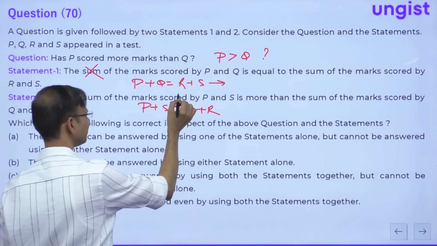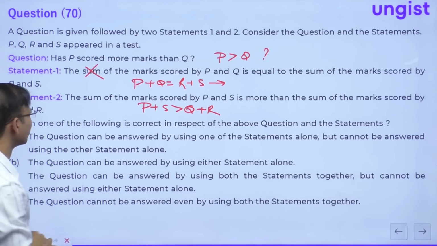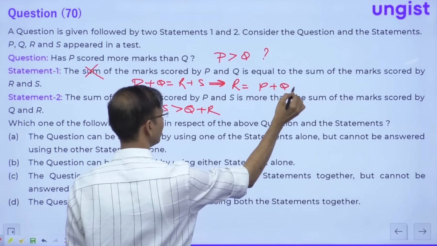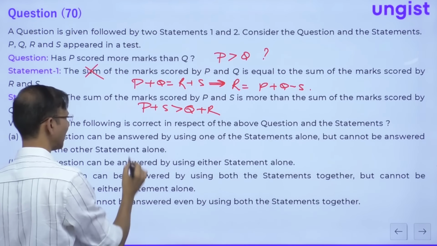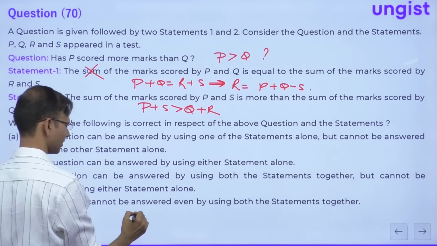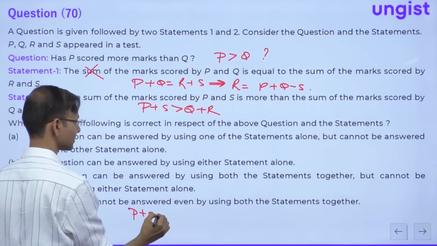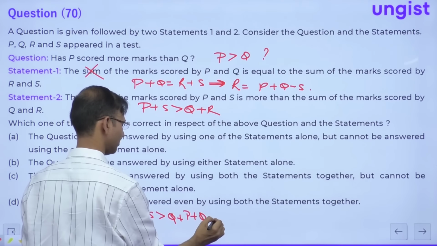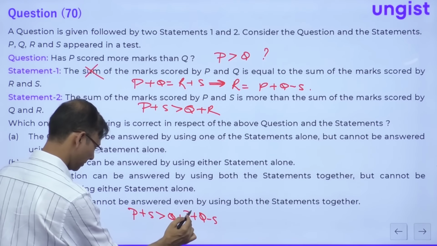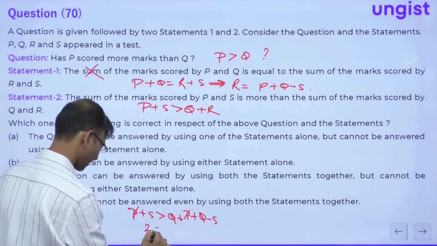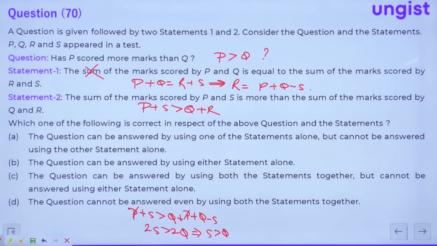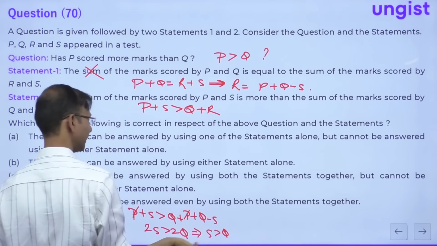If I substitute the value of R over here, this implies R is equal to P plus Q minus S, right? So if I put the value of R, P plus S is greater than Q plus R, and R is P plus Q minus S. So guys, here P cancels, 2S is greater than 2Q. So we have got S is greater than Q, correct? But the question is asking whether P is greater than Q. Okay, that hasn't come yet.